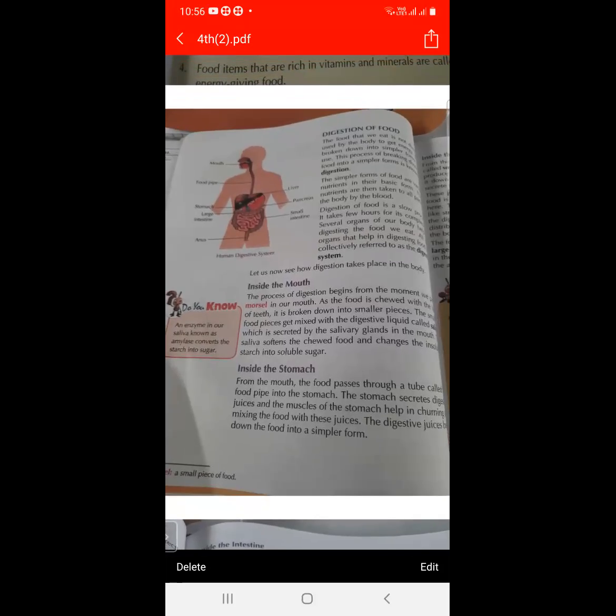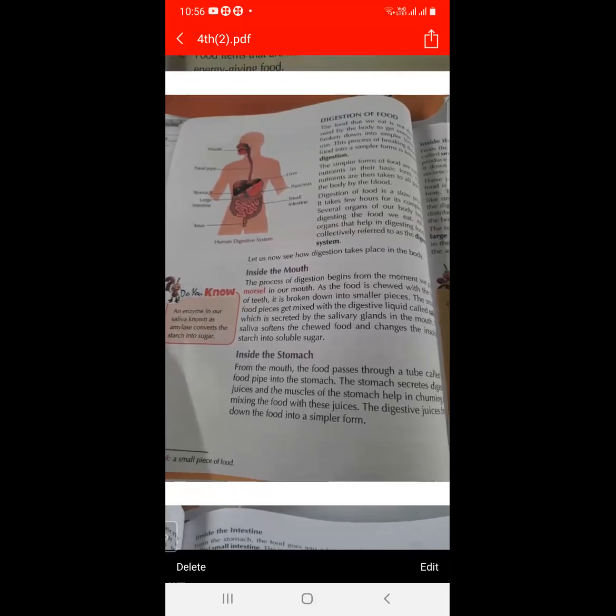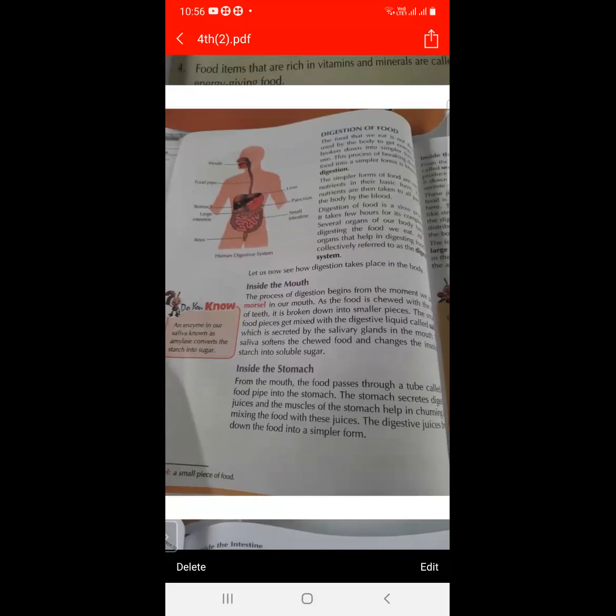So next, from the mouth, the food goes into the food pipe. Then the food passes through a tube, and this tube is called the food pipe. And after the food pipe, the food goes into the stomach.